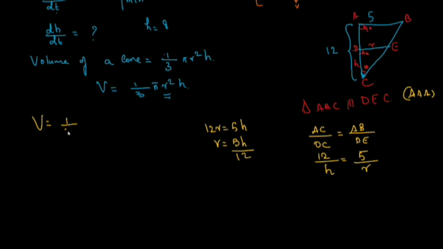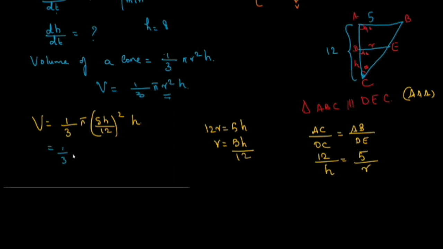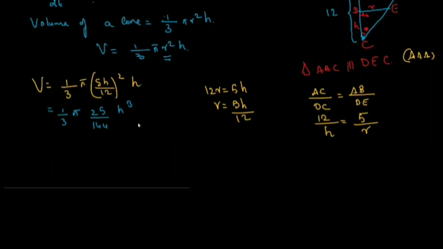So the volume is 1 by 3 pi times r squared times h, where r is 5h by 12. Volume is 1 by 3 pi, 5 squared is 25 by 144, h squared into h is h cube. So we now have the volume. Now you can differentiate because we want dh by dt.